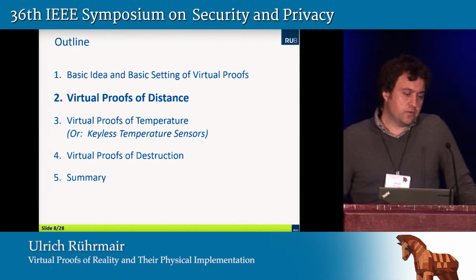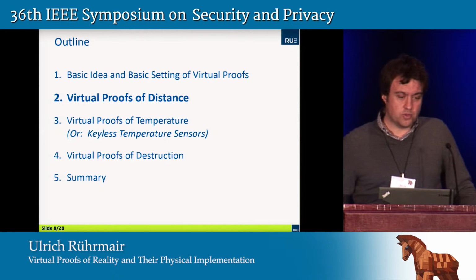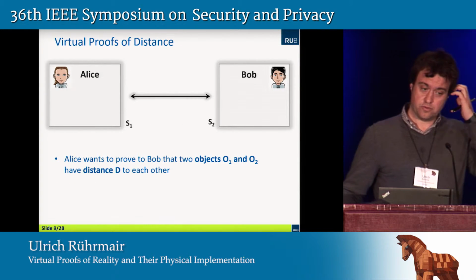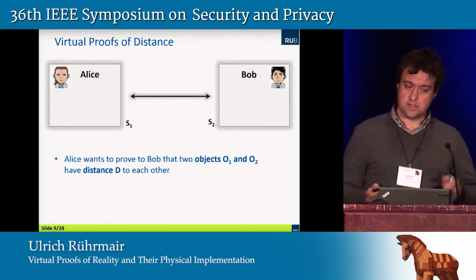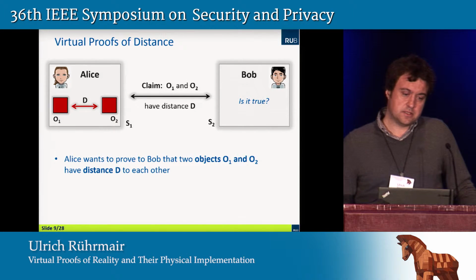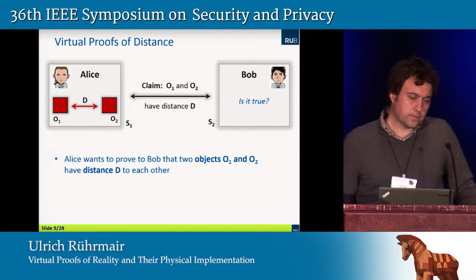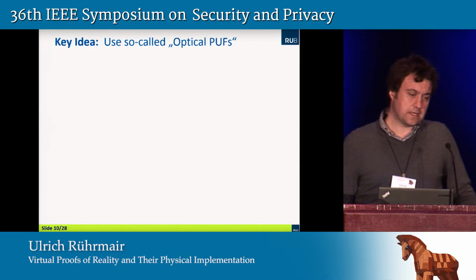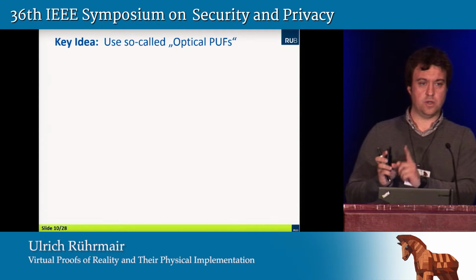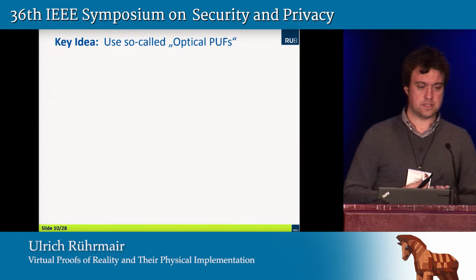And the first example virtual proof I'd like to discuss with you is a virtual proof of distance. As you can tell by the name, it's about proving the distance of two objects, O1 and O2, in Alice's system to Bob. That's the idea in a virtual proof of distance. Now, it takes some thinking before you can come up with two objects that are actually qualified to lead such a virtual proof of distance.